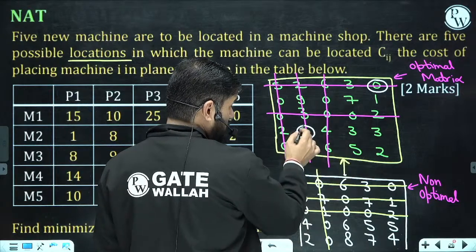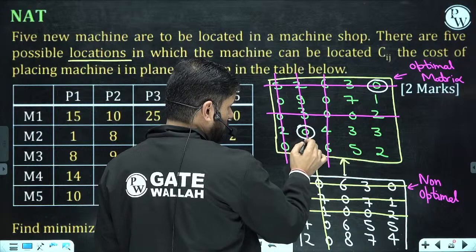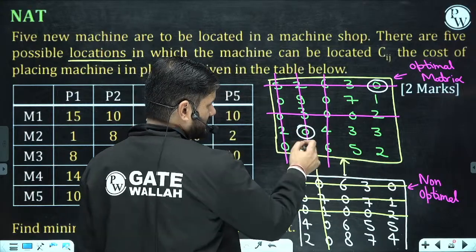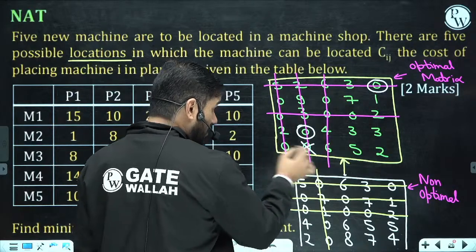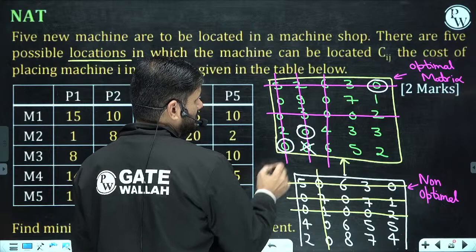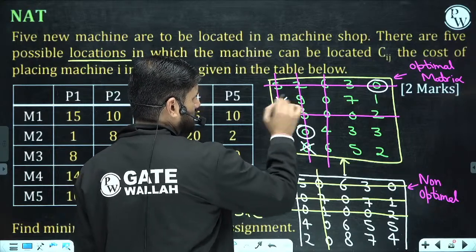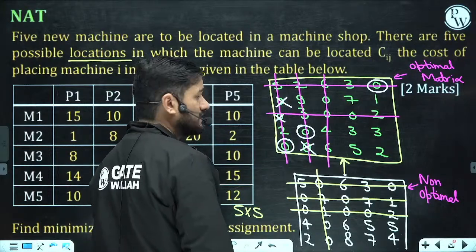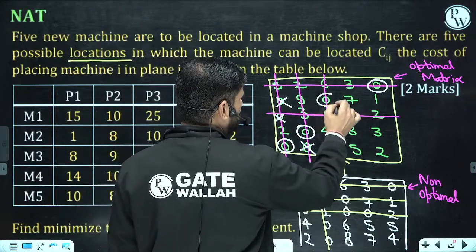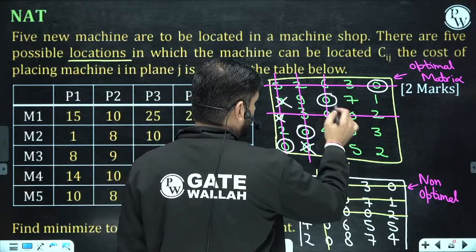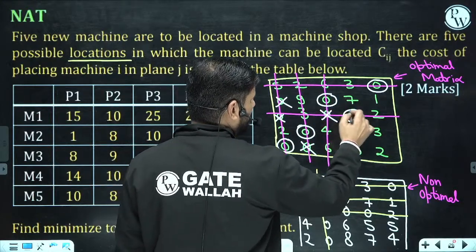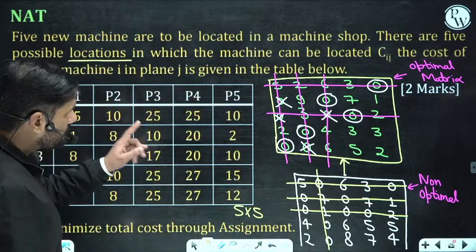Acha, because you have assigned this 0, 1-to-1 mapping, cross this 0, cross it. Now the last row having a single 0. Now when you are using this, you cannot use these 2 zeros. Cross it, beta. Cross it completely. Now you can see this is also having a single 0. When you are using this 0, cross this 0. Now you are having a single 0. So this is the final assignment.